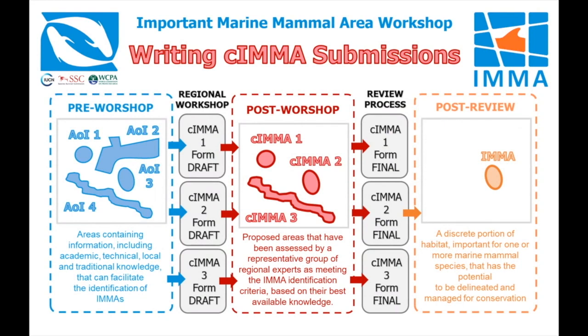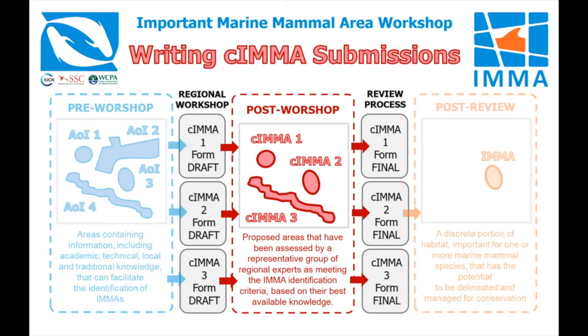So here we have the three stages again, which are needed for the IMA identification process. It is during this stage 2 when the loosely collated information around areas of interest must be focused and drafted into more robust candidate IMA proposals. Invited experts are called upon to consider the best available knowledge and draft proposals. These candidate IMA present the evidence and defend the case for why an area may qualify as an IMA by meeting one or more of the selection criteria for marine mammal species.